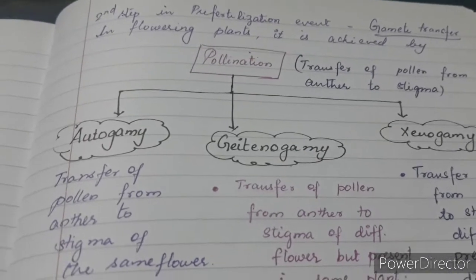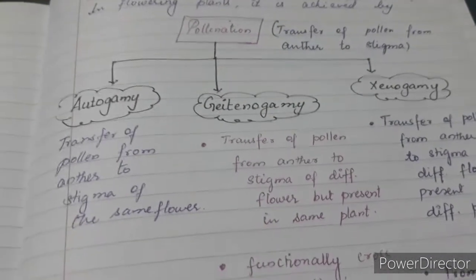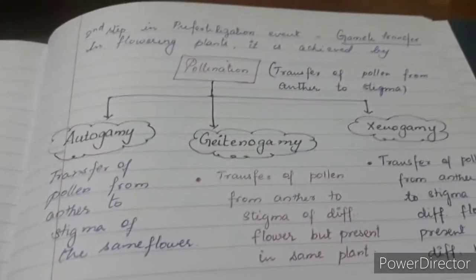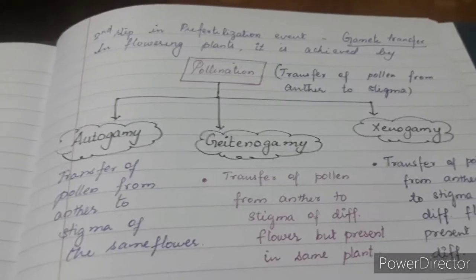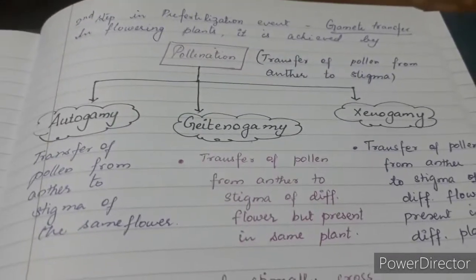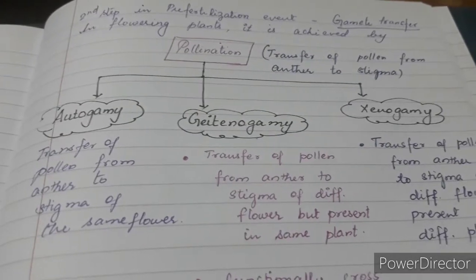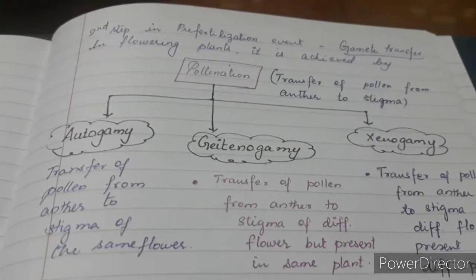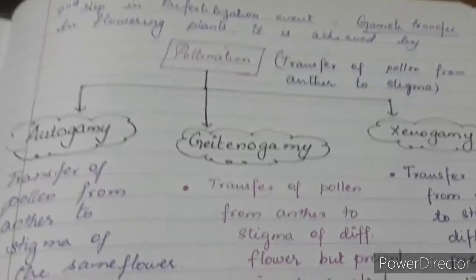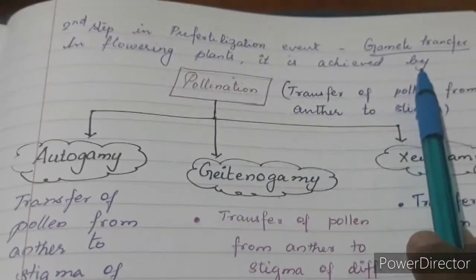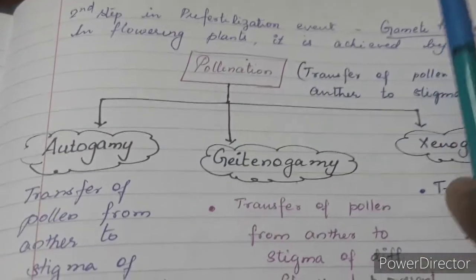Today we are going to start with the topic pollination. Already we have discussed microsporogenesis and megasporogenesis, which are the methods of gamete formation. So that is a pre-fertilization event. If the gametes are formed, what is the next process needed? The gametes should fuse with each other, which can be achieved by gamete transfer. The second step of the pre-fertilization event is gamete transfer.